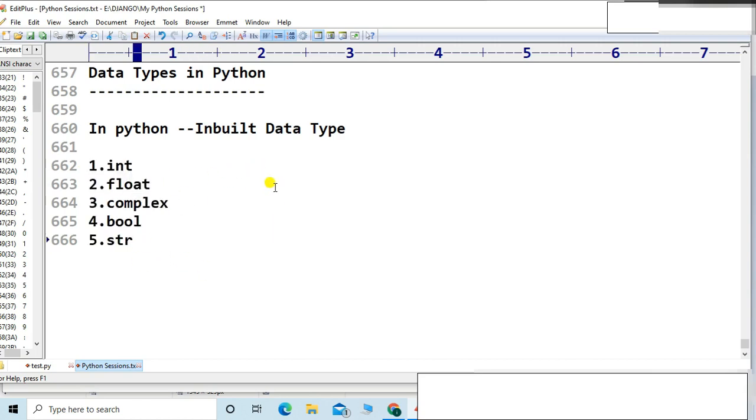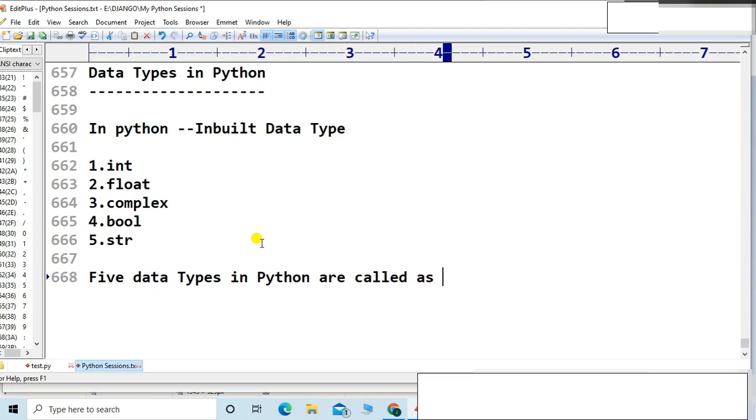Listen carefully. These five data types in Python are called fundamental data types.